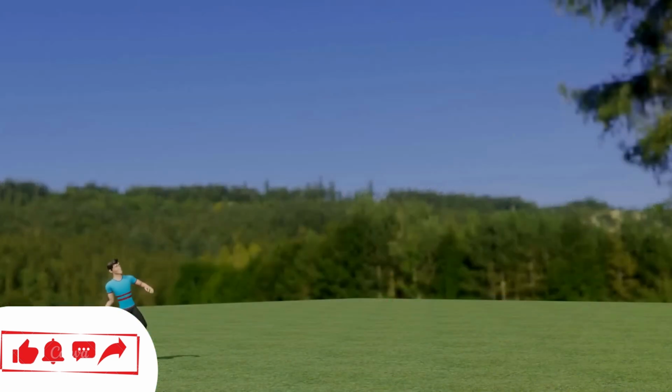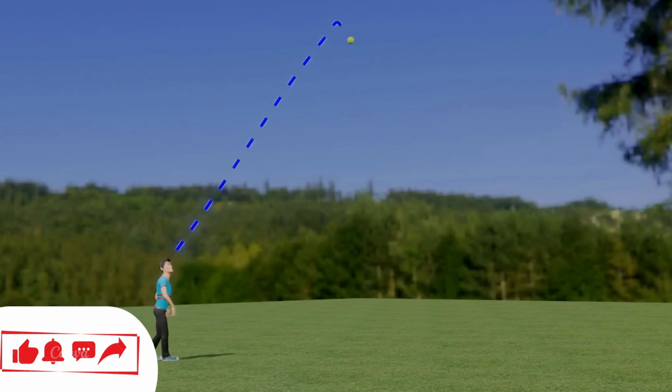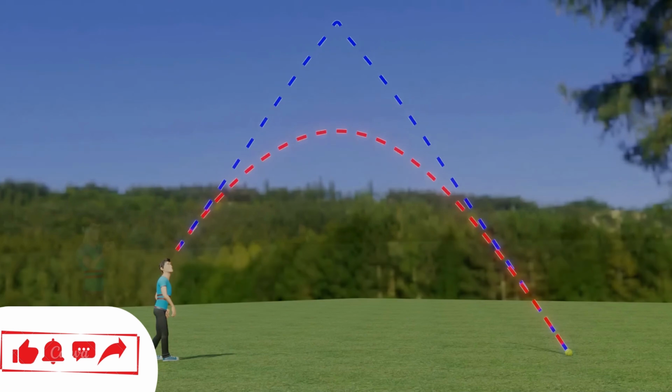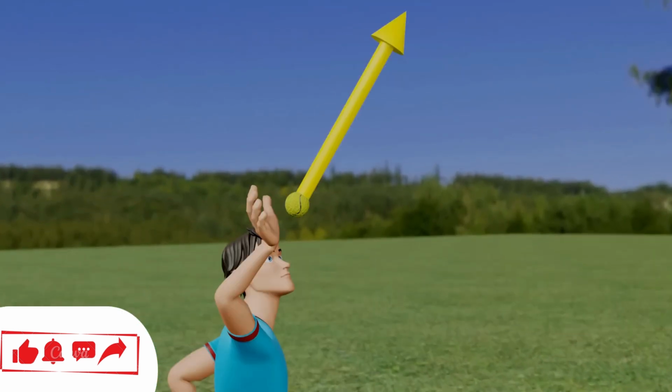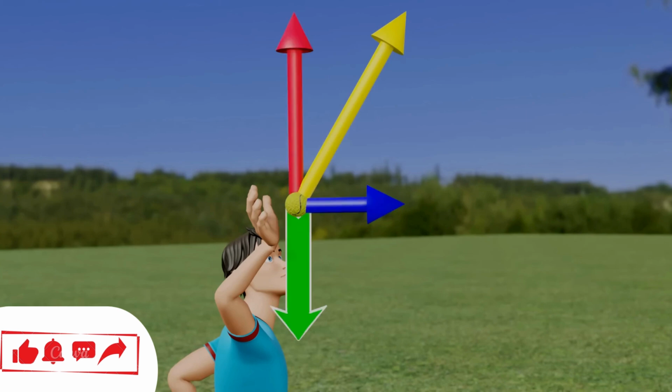When you throw a ball at an angle, it never goes straight like this. Instead, it will have an elegant curved path, more specifically, a parabolic path. This kind of projectile motion happens due to the effect of gravity. When thrown at an angle, the object has two components of velocity, one horizontal and one vertical. The gravitational force always acts vertically.